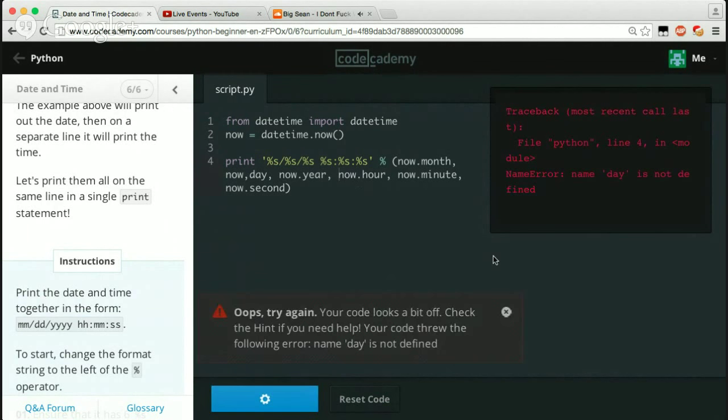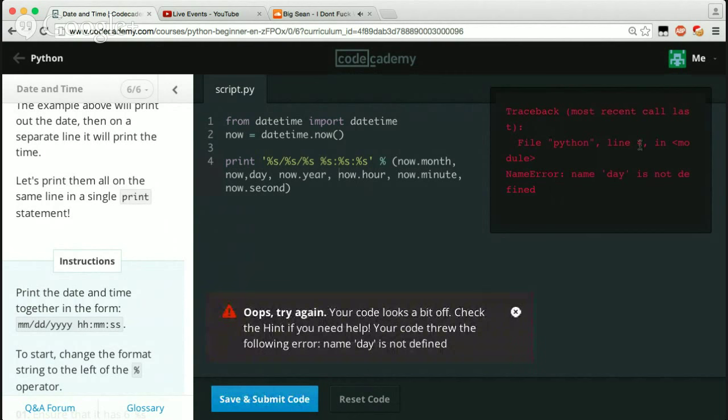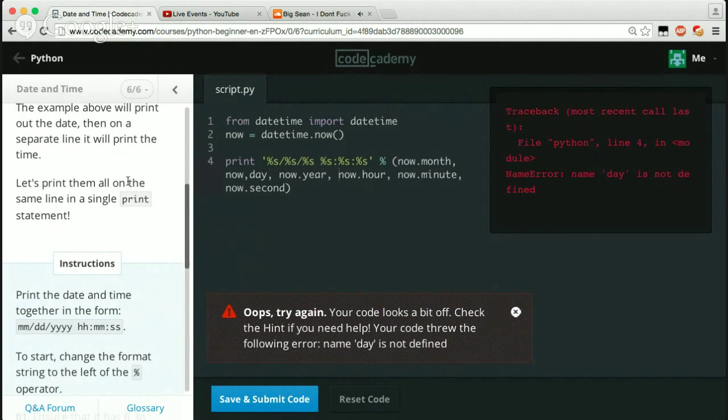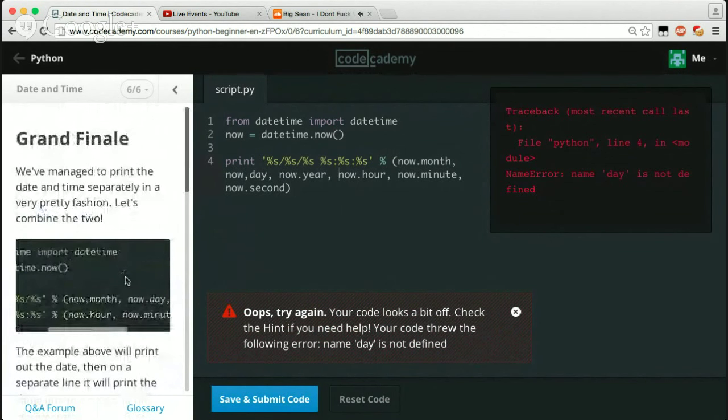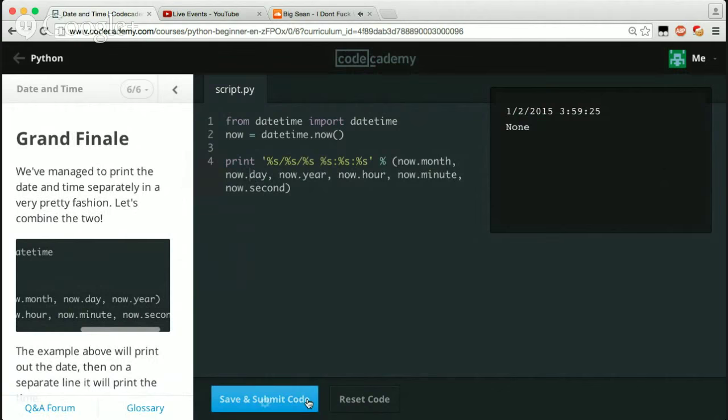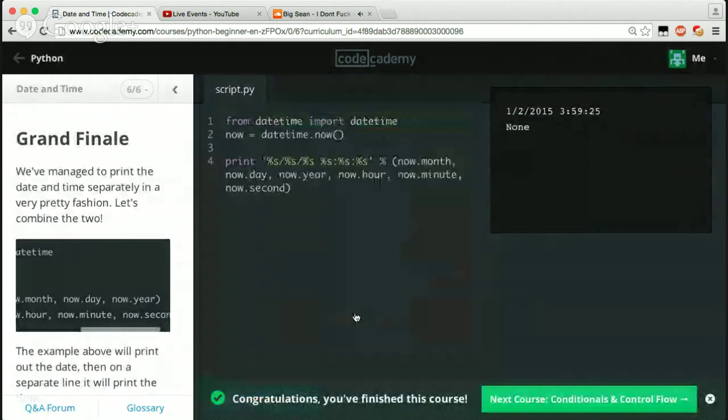That looks good. So traceback, file line 4, module name day is not defined. Month, day, year. What did I type wrong? Now.month. Oh, there we go. So cool. There we go. Awesome. So what I did there, I just had a comma instead of a period. That's all. So congratulations, we finished this course. Let's go on to the next one.